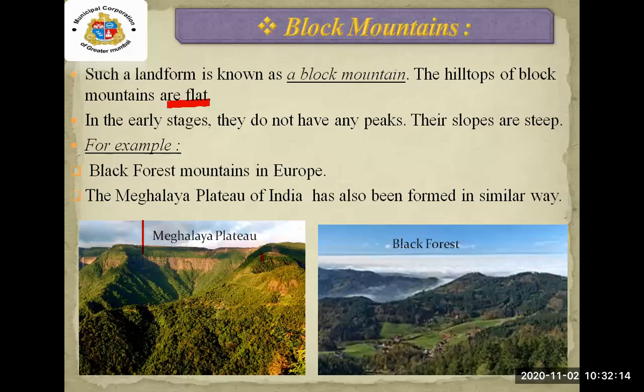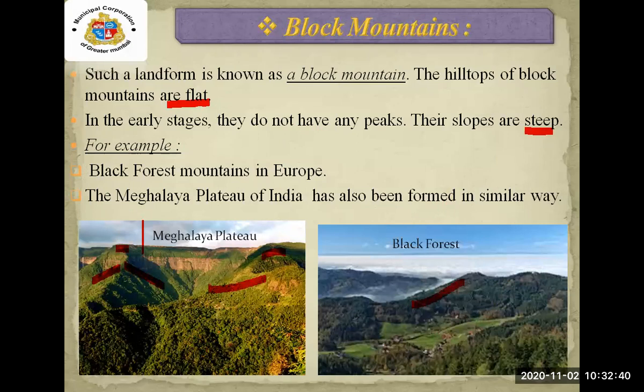Students, look at the hilltops. The hilltops of the mountains are very flat there, but in the earlier stage, they never used to have a peak. Their slopes are very steep. Steep means what? Rising or falling sharply, like a mountain slope.